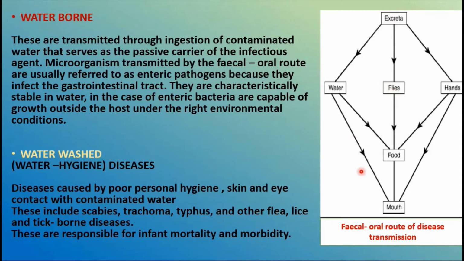They are characteristically stable in water. In the case of enteric bacteria, they are capable of growth outside the host under the right environmental conditions. So these are the waterborne diseases. Simply in one line, these originate in the fecal matter and are transmitted by ingestion. The best examples of this kind of waterborne disease are cholera and typhoid fever.